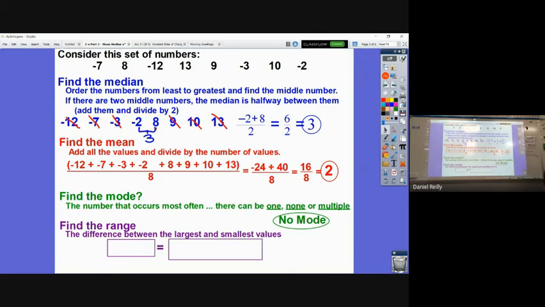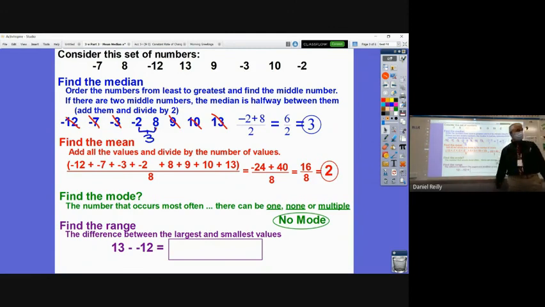Okay, and finally, the range. The range is the difference between the largest and smallest number. So again, when you put them in order, that sets you up to find the range. So 13 and -12 are the largest and smallest numbers. And what am I going to do with those two numbers to find the range? Subtract, because the difference between those numbers means I need to subtract them. And so now here we are with a subtraction that requires positive and negative numbers. These problems require you to do all these different operations with positive and negative numbers.